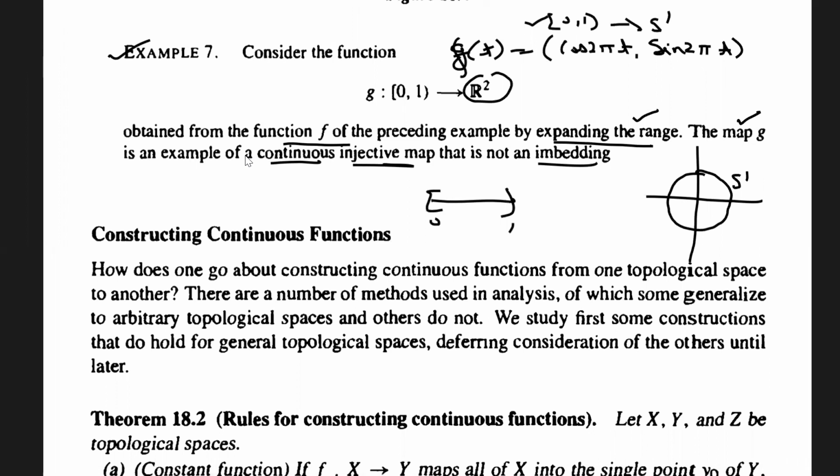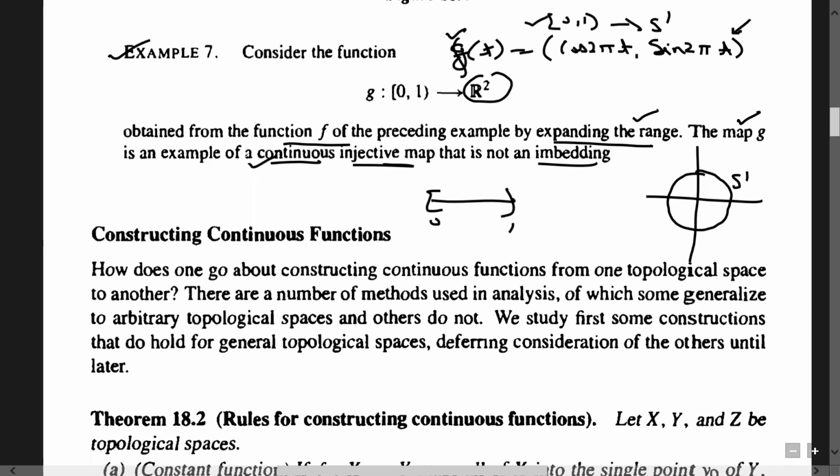Now how will you verify that this is a continuous injective map that is not an embedding? Okay, will anyone tell me why this is a continuous injective map that is not an embedding? Anyone? See, we proved that f of t is one-one and onto, I mean this one is bijective. If you take this map from 0 1 to S1, then we have seen in an earlier example that this one is a bijective and continuous map.